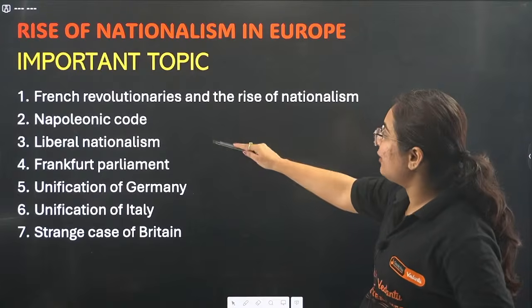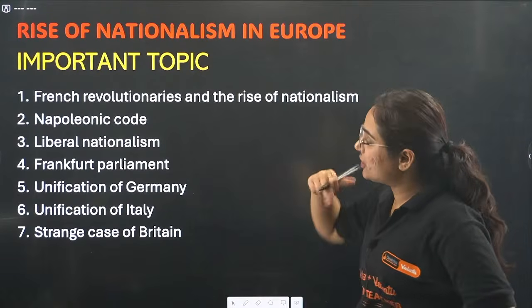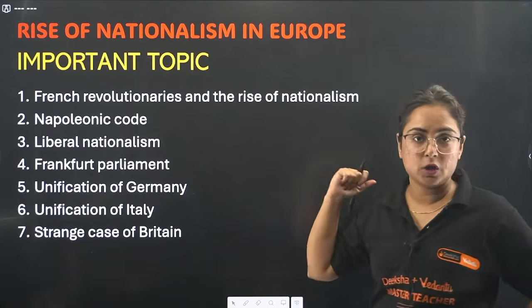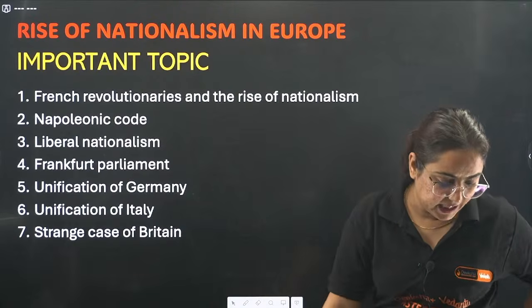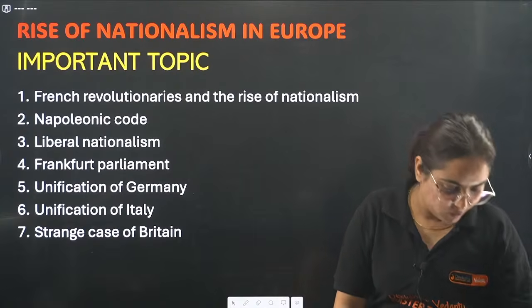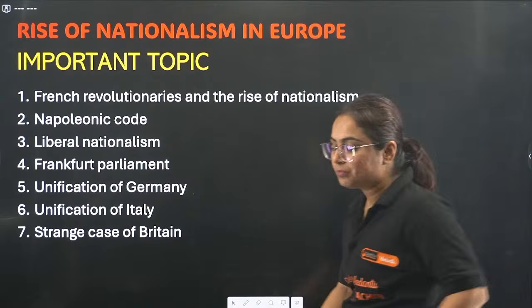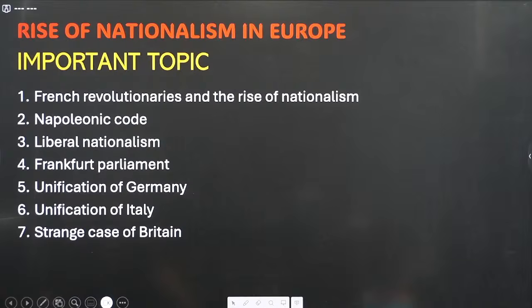Then we have the Napoleonic Code. The important topic next is liberal nationalism. Fourth is Frankfurt Parliament, unification of Germany, unification of Italy, the strange case of Britain, and we will end with the Balkan crisis because I know that is going to become a doubt, and I got it from Asmita, ma'am, I have a doubt with the Balkan problem. Okay, we will solve the Balkan problem today. Your problem will be sorted in today's live.